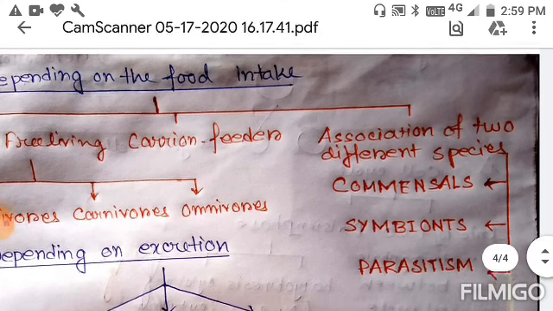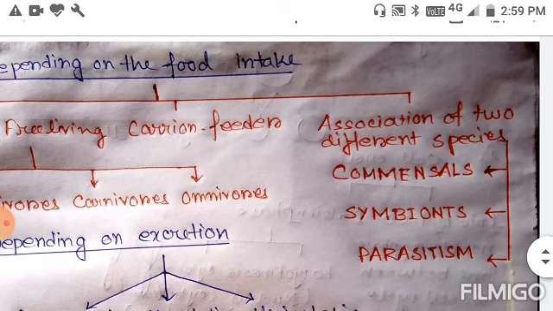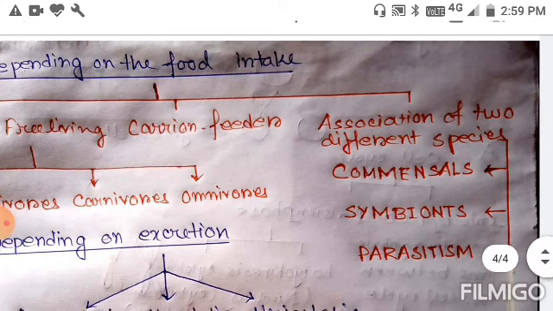Examples of commensals are bacteria. There are many bacteria which act as commensals. Commensalism is a type of relationship where one of the organisms benefits greatly from the other organism, and the other is not helped but is also not harmed or damaged by the relationship.